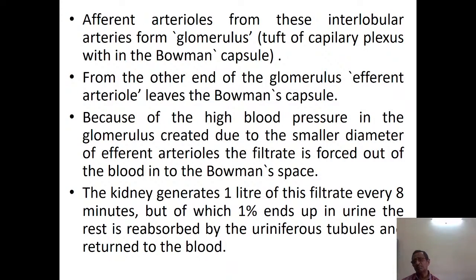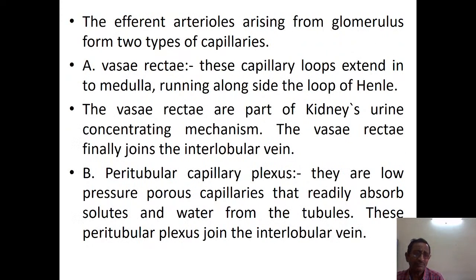That is, more pressure in the afferent arteriole and less pressure in the efferent arteriole. The kidney generates about 1 liter of this filtrate every 8 minutes, of which 1% ends up in urine and the rest is reabsorbed by the uriniferous tubules, that is, the proximal convoluted tubule, the loop of Henle and the distal convoluted tubule, and returned to the blood. Now, the efferent arterioles arising from the glomerulus form 2 types of capillaries.